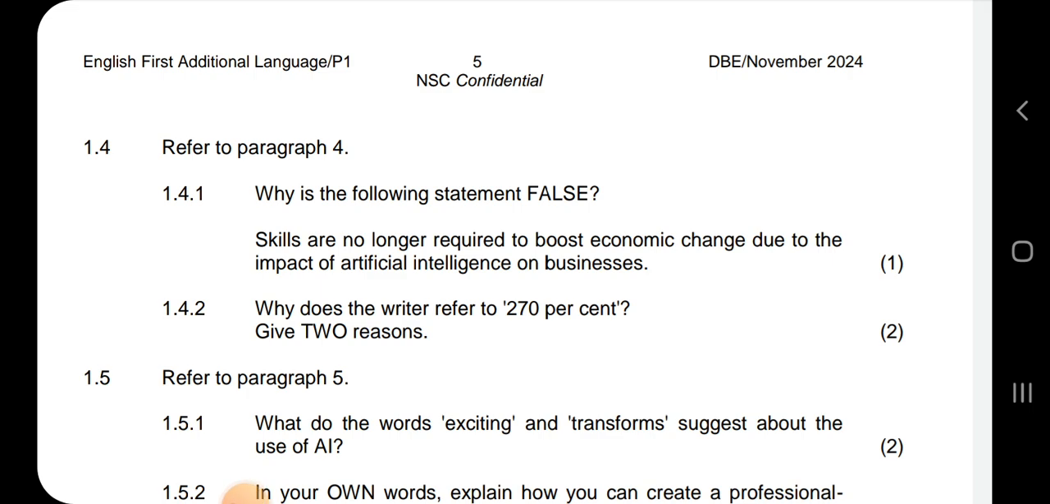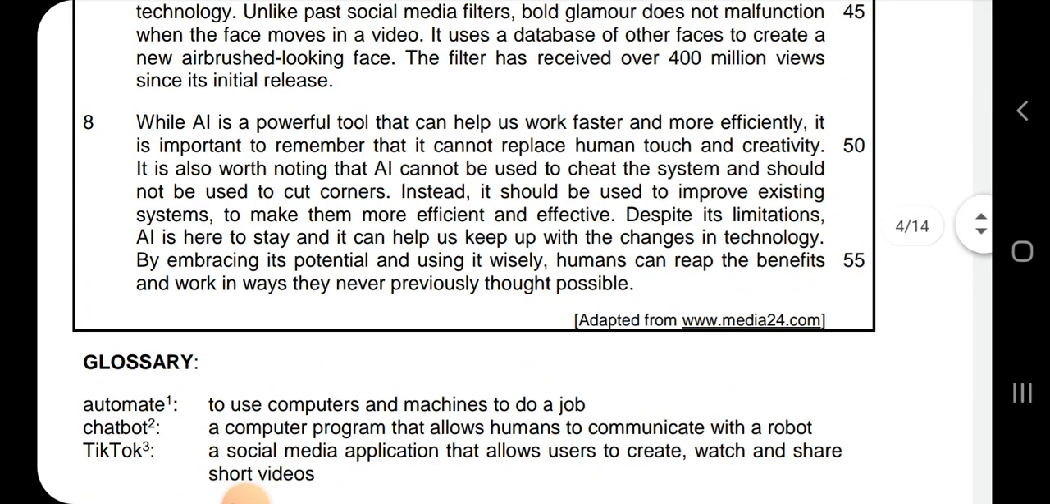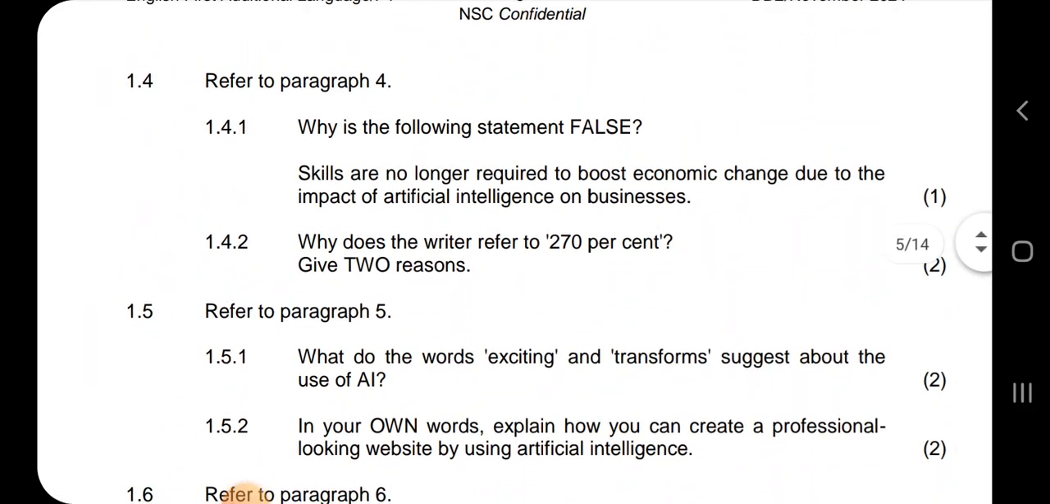1.4.1, refer to paragraph 4. Why is the following statement false? Skills are no longer required to boost economic change due to the impact of artificial intelligence on the business. Let's go to paragraph 4.